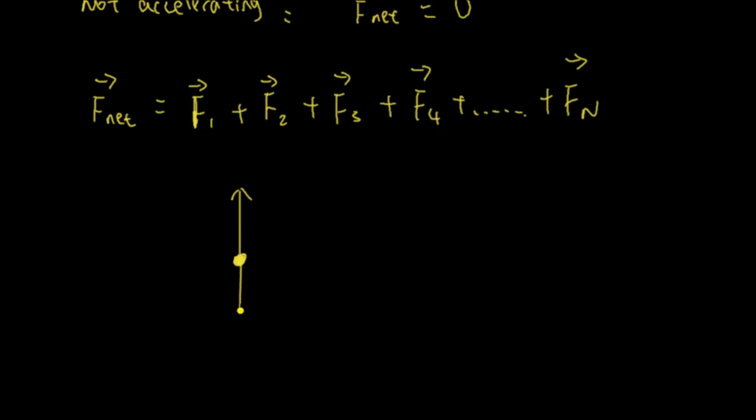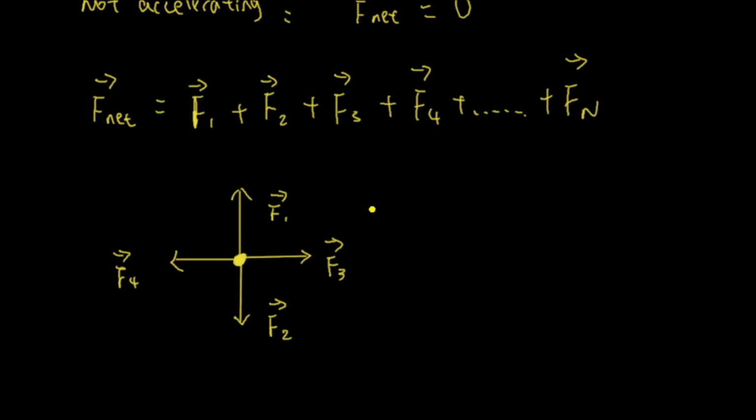And then you have a force acting downward like this. You have a force acting to the right like this. You have a force acting to the left like this. Let's say this is the first force, force 1. And this one here is force 2. This one here is force 3. This one here is force 4, the fourth force. So there are 4 forces in total acting on this object. Let's say there are only 4 forces acting on this object. That's an example here.